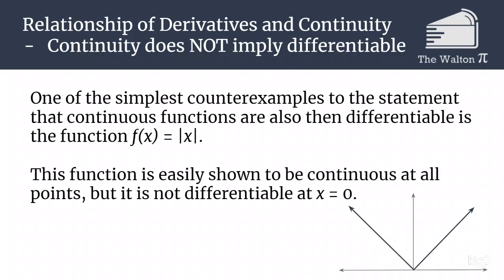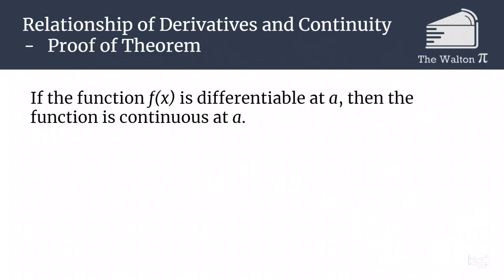So if we look at the graph at x equals 0, we can't figure out what the slope is at that point. If we approach from the left-hand side, the slope would be -1. If we approach from the right-hand side, the slope would be +1. So we can't figure out what the derivative is at x equals 0 because it just doesn't exist. And so that's an example to show that continuity does not imply differentiable. There are continuous functions that are not differentiable.